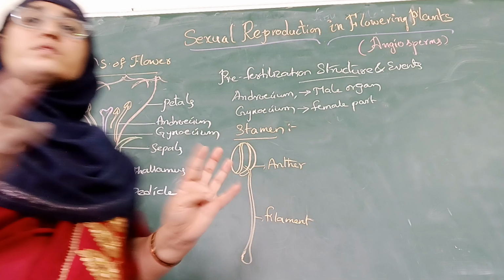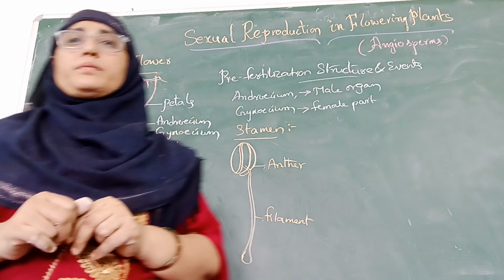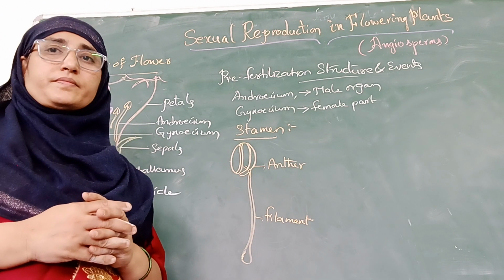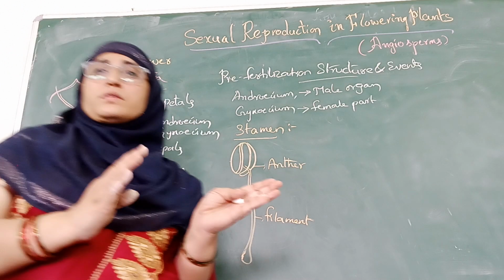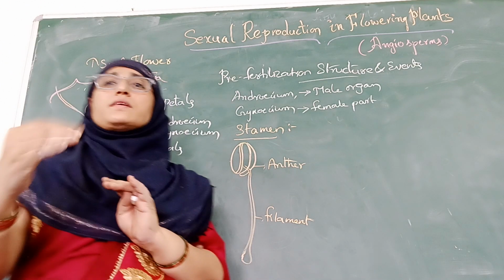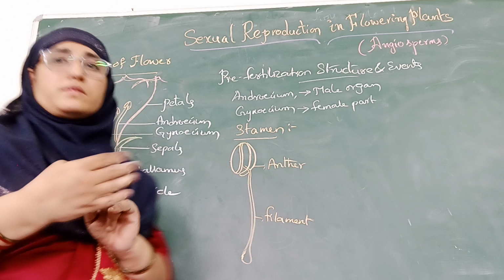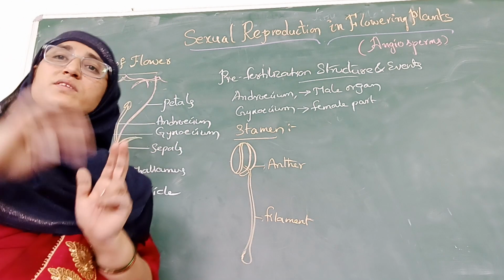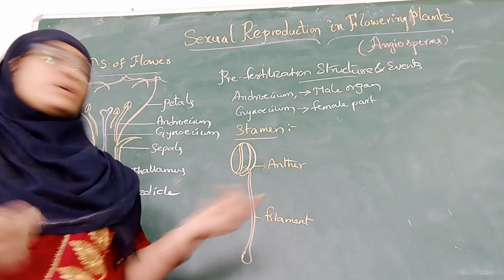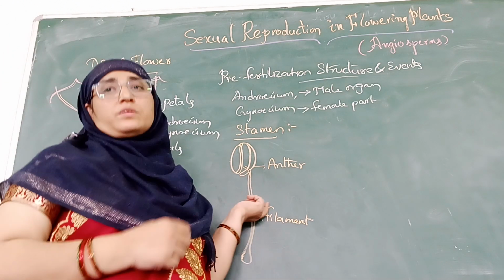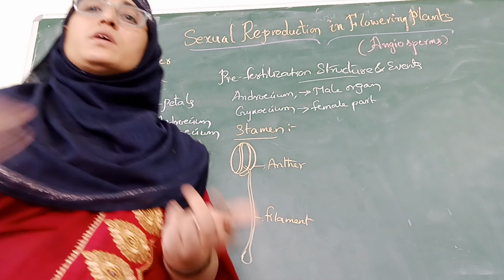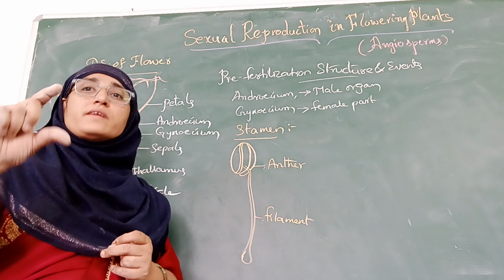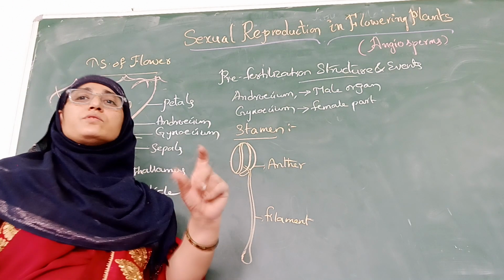The number of stamens, the size of the stamens, and the arrangement of the stamens differ in different species of plants. So we can observe differences in structure, size, and arrangement. The way they arise in a flower differs from one flower to another, or one species to another. In some flowers we may see 3 to 4 stamens, but in some species there may be more than 7 to 8 stamens. Have you understood it? Even the size of the stamen differs from species to species.